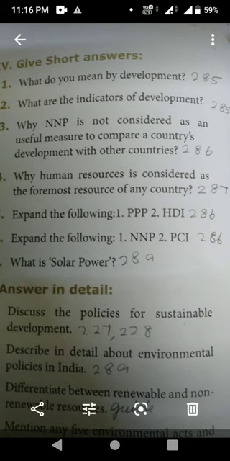Next, third question. Why is NNP not considered as a useful measure to compare a country's development with other countries? That is page number 286. Under the heading per capita income.